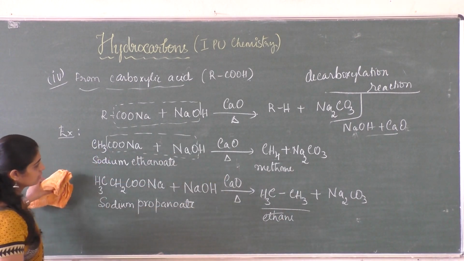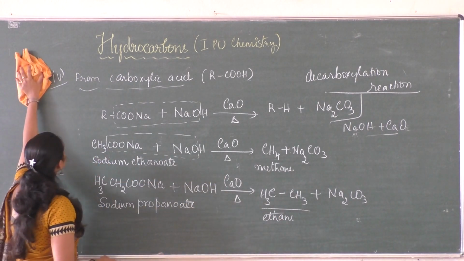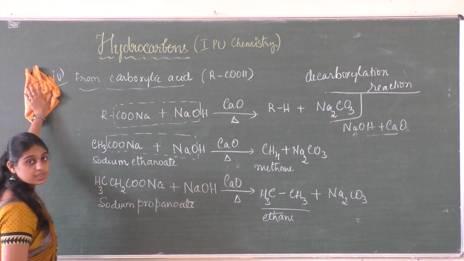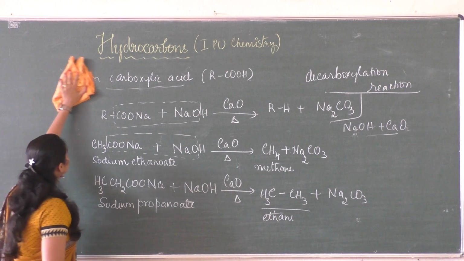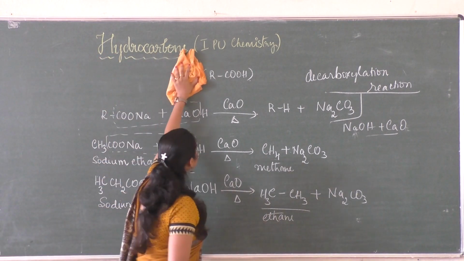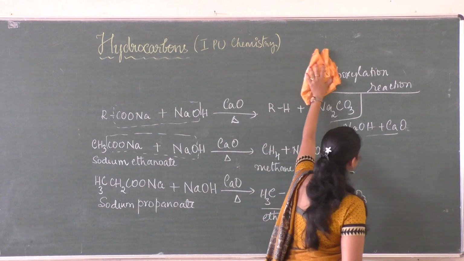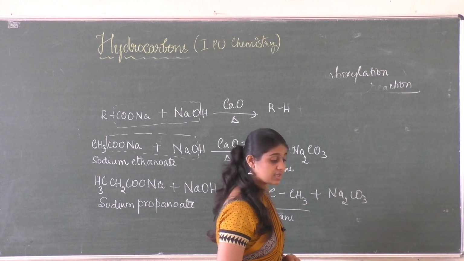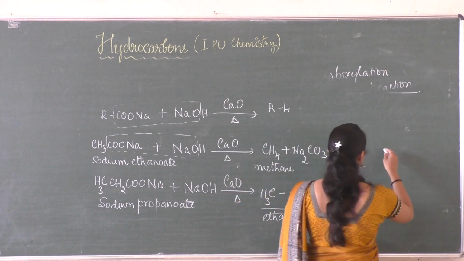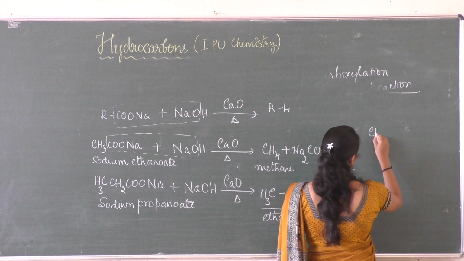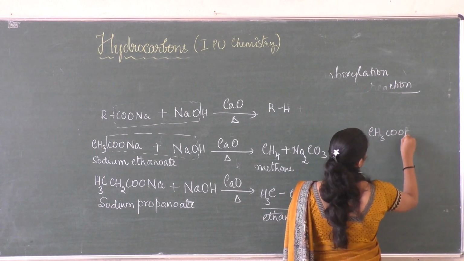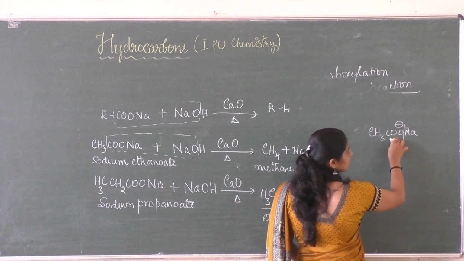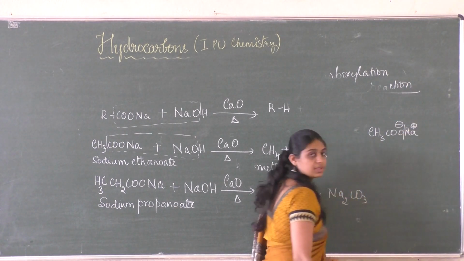So take down this. And the last method is from the electrolysis of sodium salts of carboxylic acid. So by electrolysis we are going to synthesize alkanes. Electrolysis is a process in which ionic substances are taken. Ionic substances need to consist of charges with them. For example, this is ionic in nature. So CH3COO minus will be the negative part and this will be the positive part.